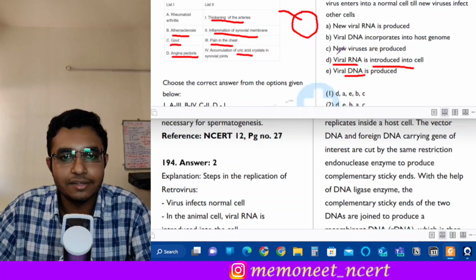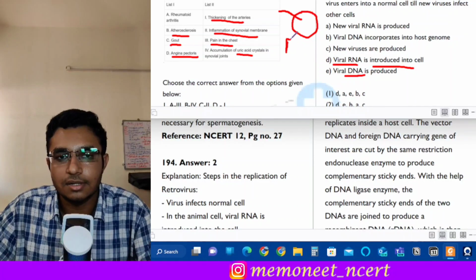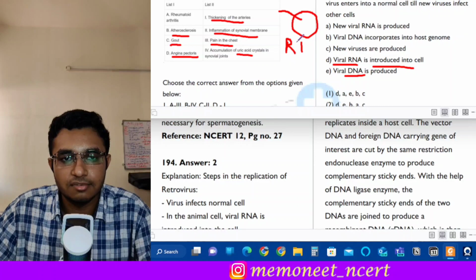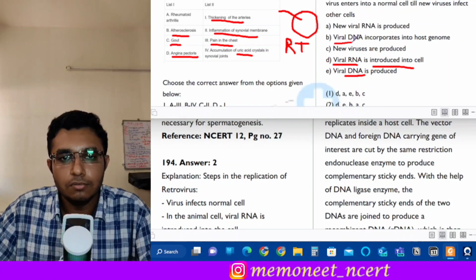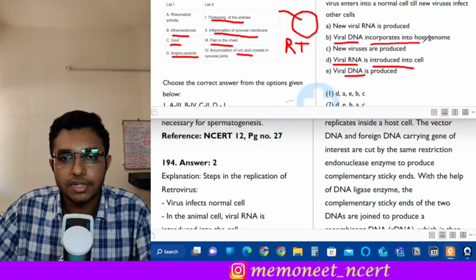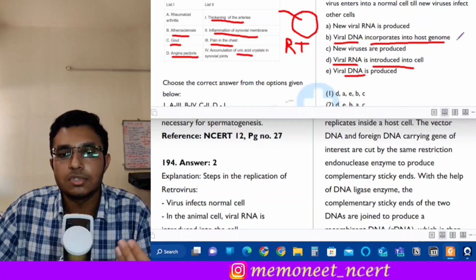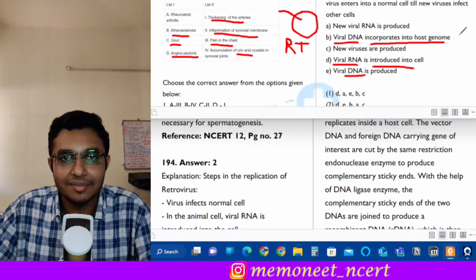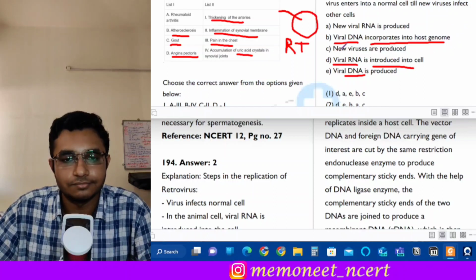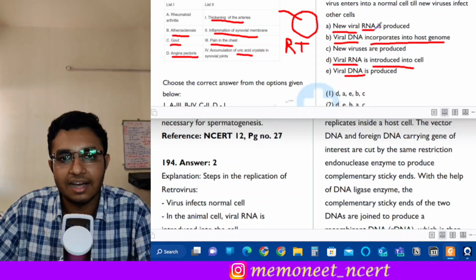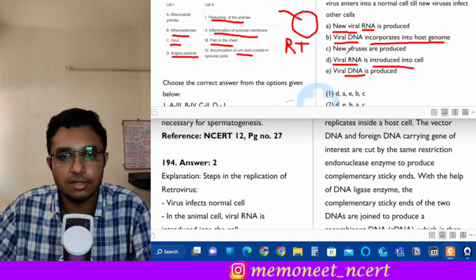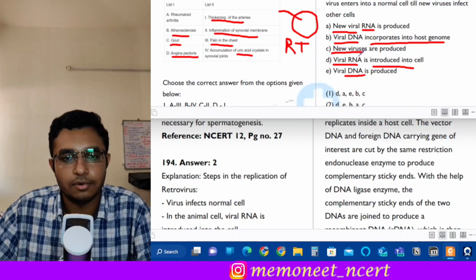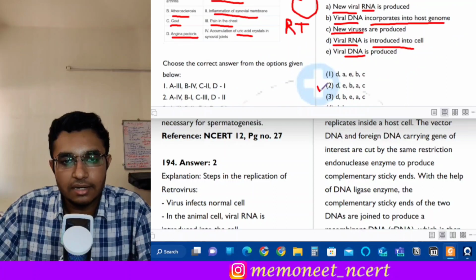and that process of production of viral DNA from RNA is called reverse transcription, right? And the enzyme responsible for reverse transcription is reverse transcriptase. After this step, the new viral DNA which is formed incorporates into the host genome by the process of integration. And the enzyme responsible for integration is integrase. Next, new viral RNA is produced, and from the RNA, by the process of translation, different viral proteins are produced, and through that, new viruses are produced. So here the order will be DEBAC. Okay, so the correct answer is option 2.